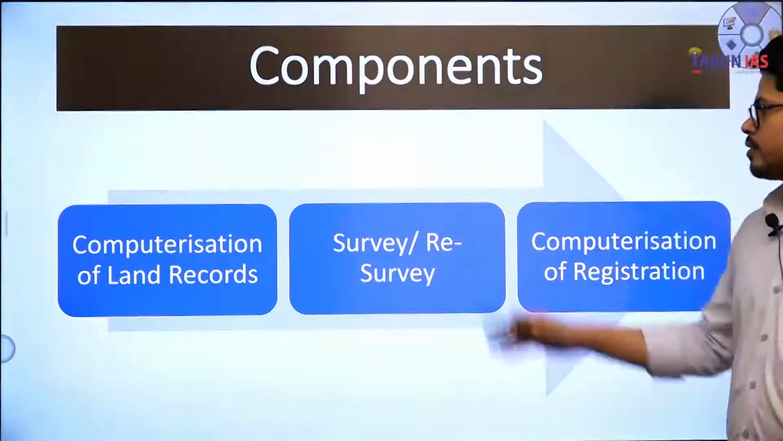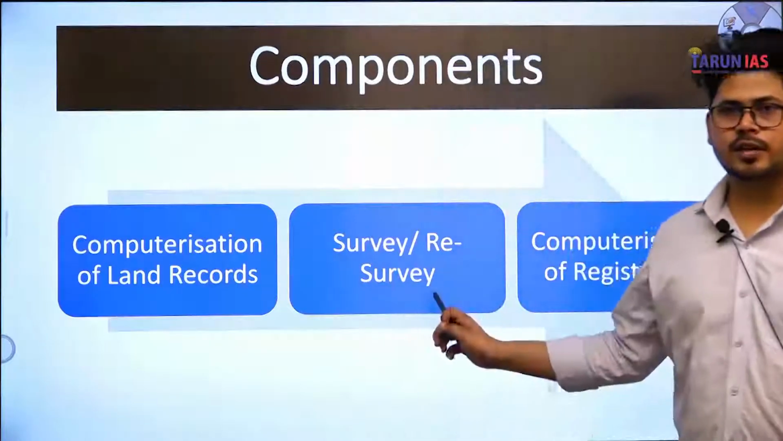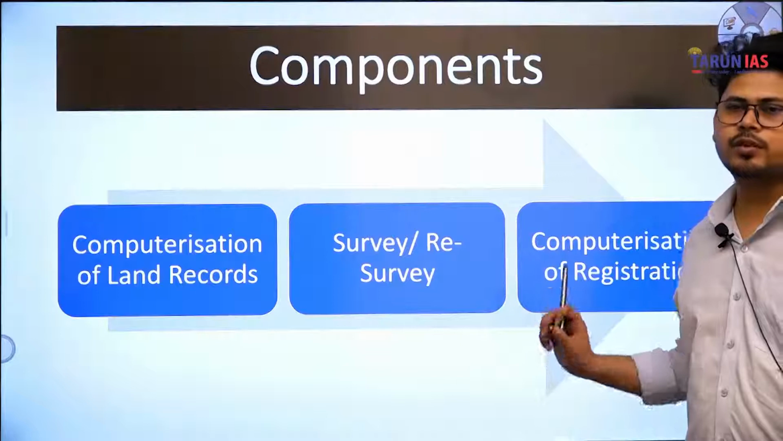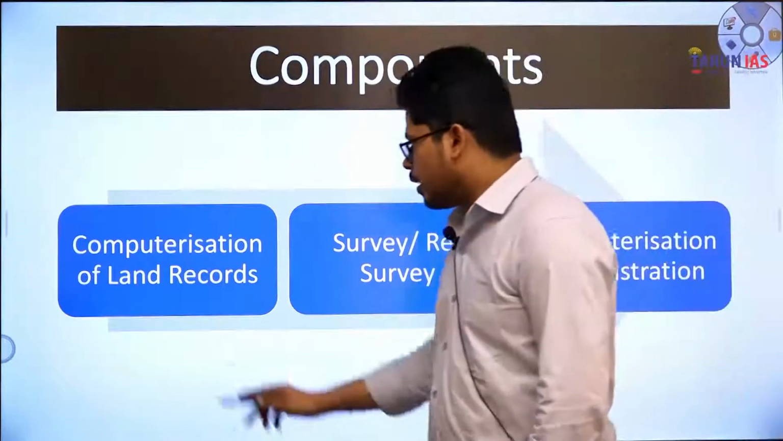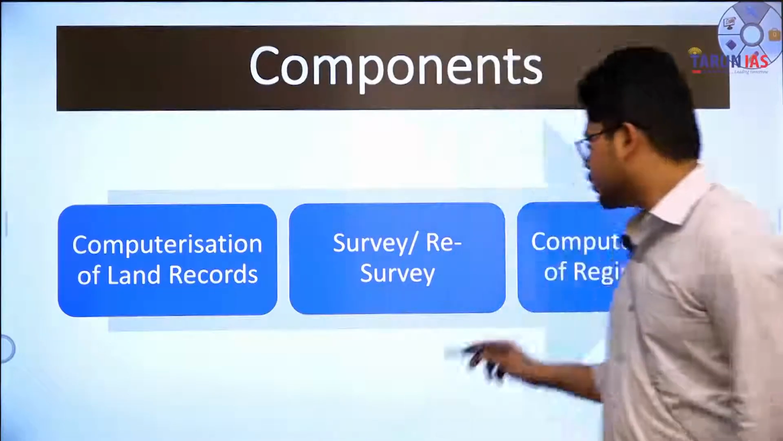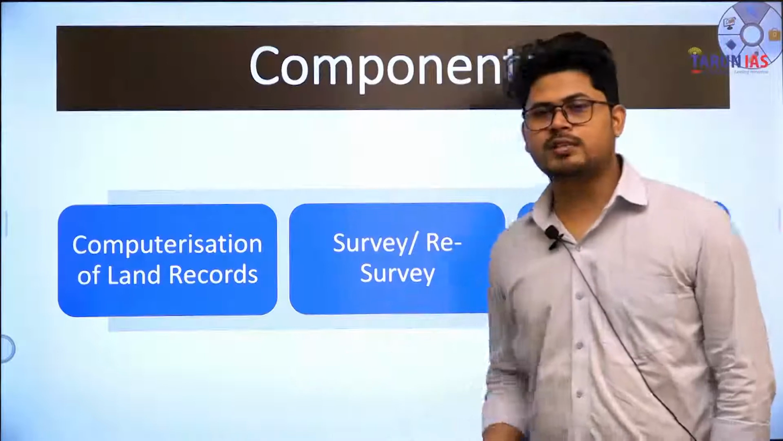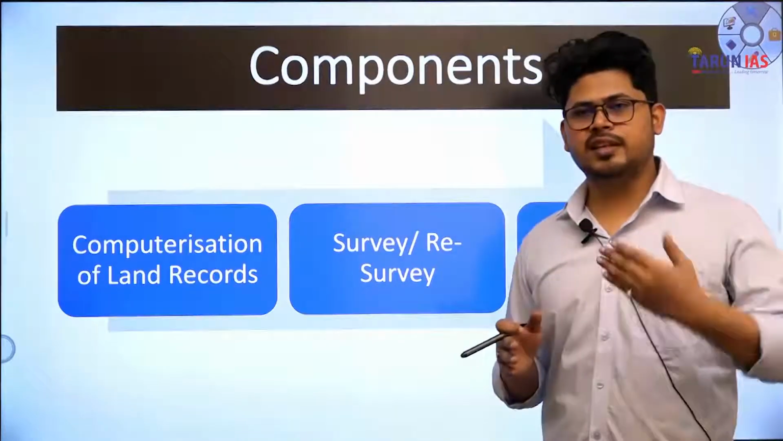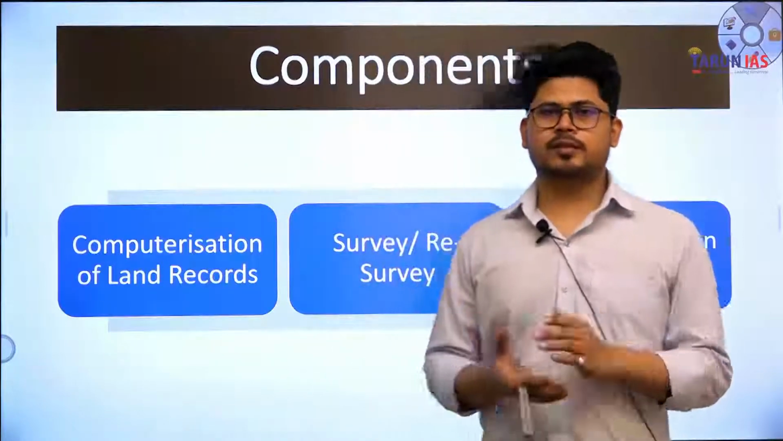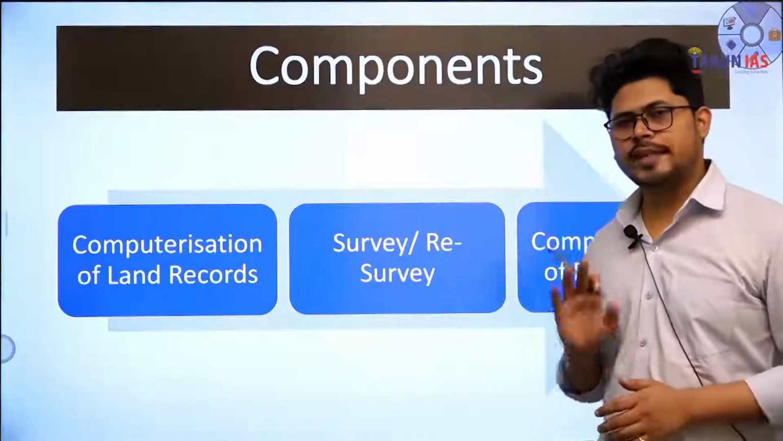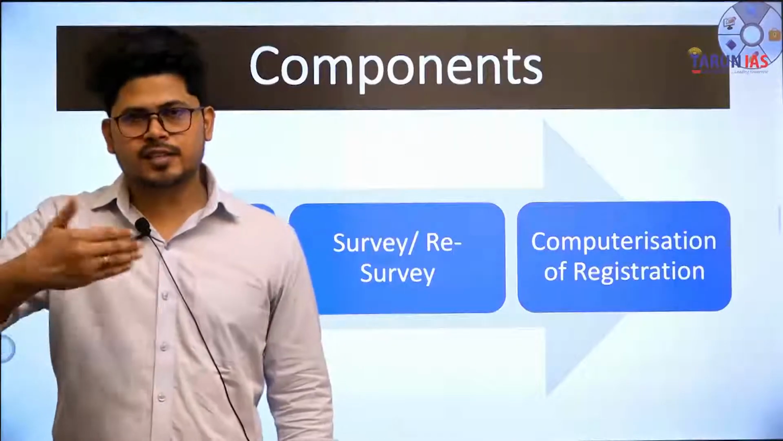Now what are the components? The first one is computerization of land records, the second is survey and resurvey, and the third one is computerization of registration. Computerization of land records and computerization of registration are two different things. Computerization of land records means जो land records pre-existing हैं, ठीक है, उन सारे land records के data को computer based बनाना. Fine. And computerization of registration is the process of registration, ठीक है, जो कि तहसील में होता है.